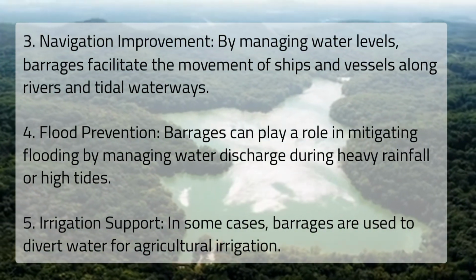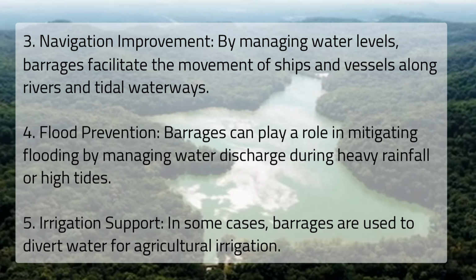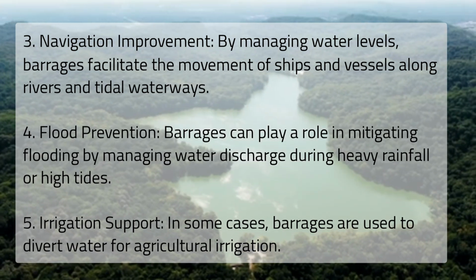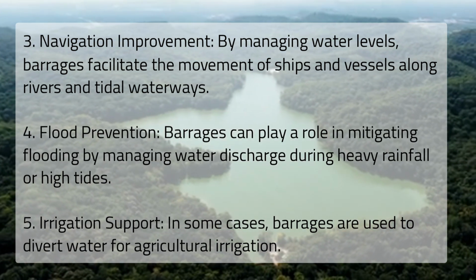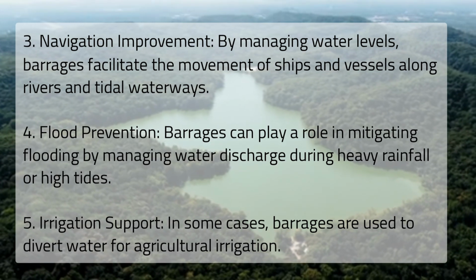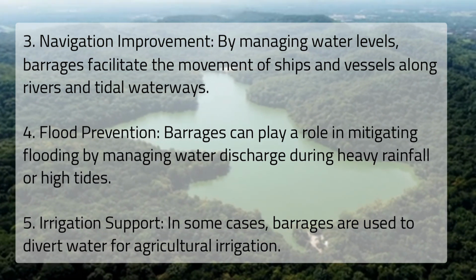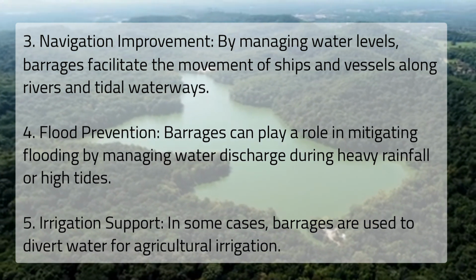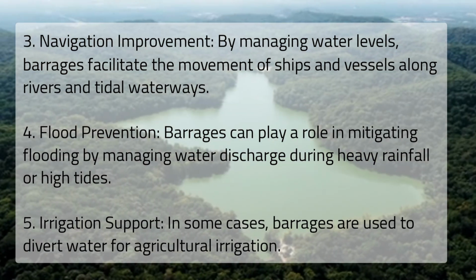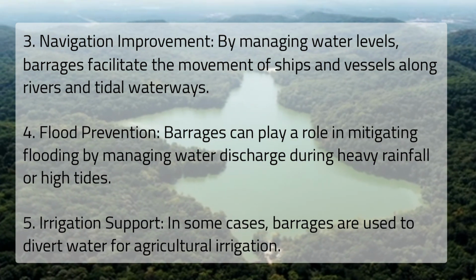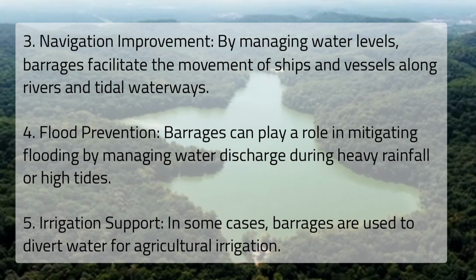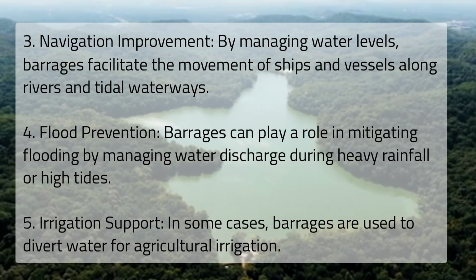Navigation improvement. By managing water levels, barrages facilitate the movement of ships and vessels along rivers and tidal waterways. Flood prevention. Barrages can play a role in mitigating flooding by managing water discharge during heavy rainfall or high tides. Irrigation support. In some cases, barrages are used to divert water for agricultural irrigation.